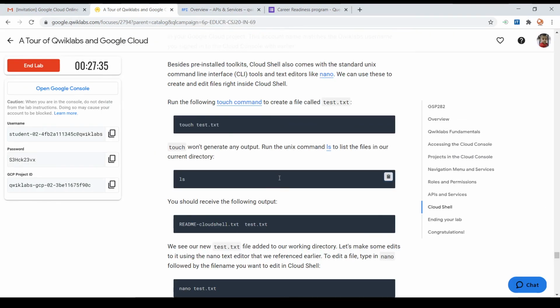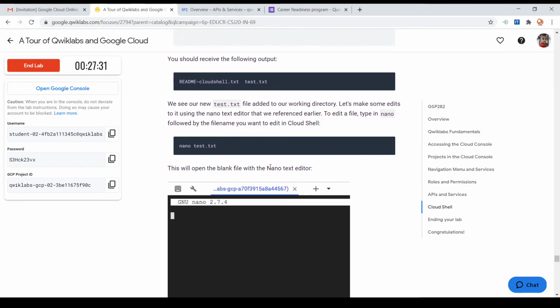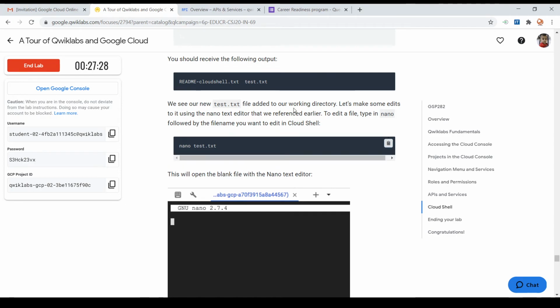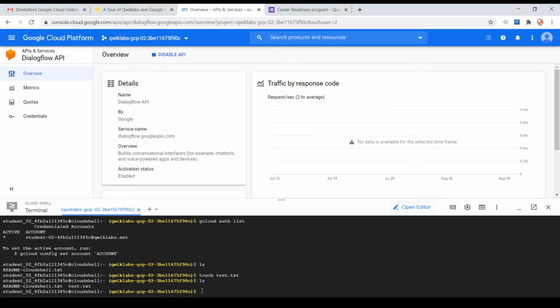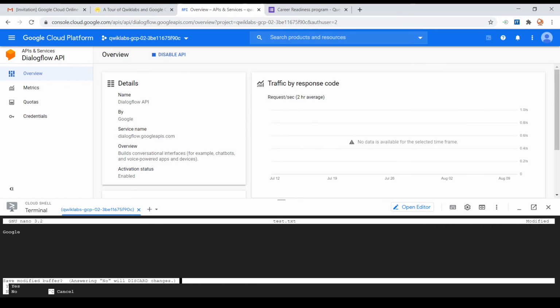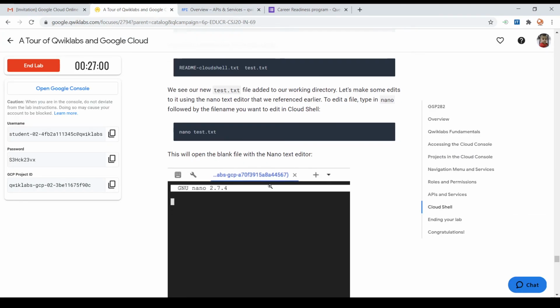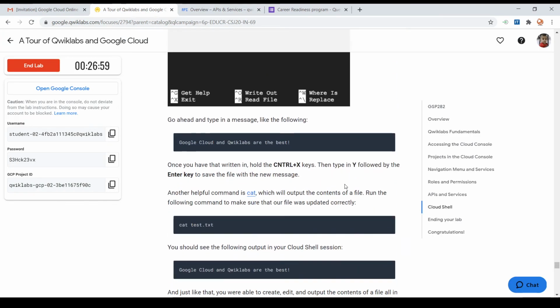So we have a lot of options like nano, cat, like that to edit and to display the text. So here I will show a simple example to edit the text. So here we will be using the command nano. So on clicking nano, you will be taken to a page where you can, in the terminal, edit some text. In order to exit, you need to press Ctrl X, put yes, and press enter, and you will be taken back.